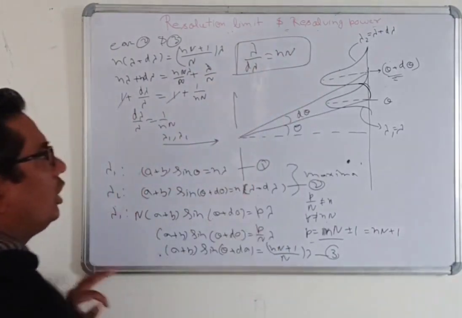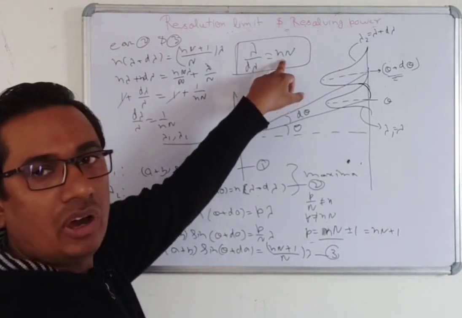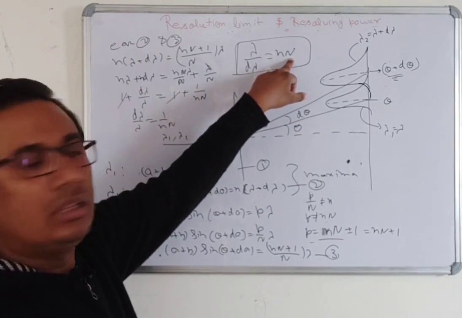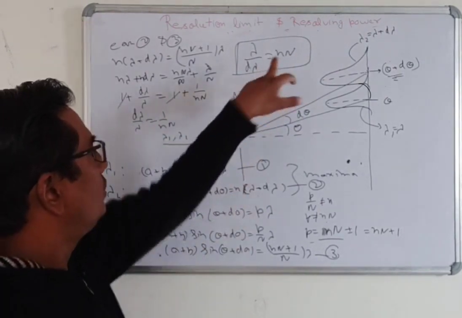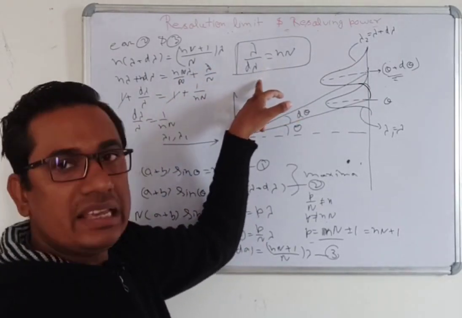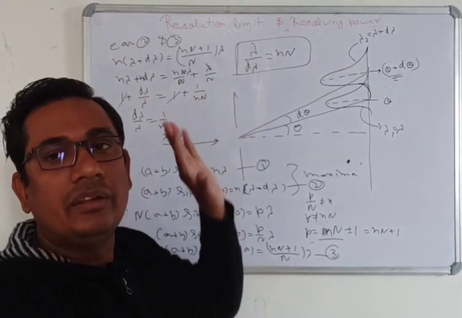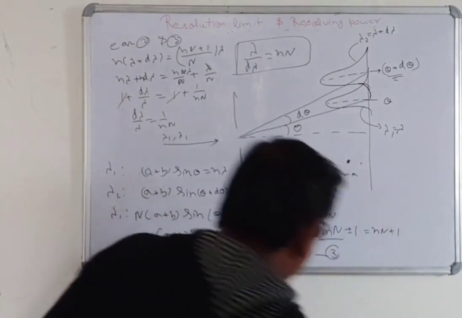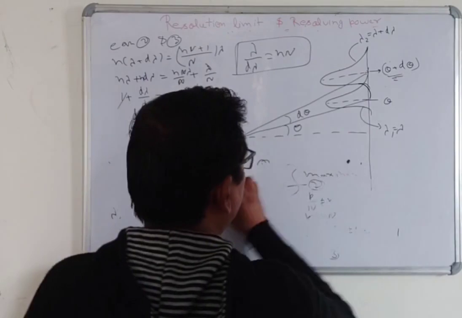It is known as the Rayleigh power of the grating, where small n is the order and capital N is the number of slits, or we can say the number of lines in a grating. Now the definition of the Rayleigh power of the grating is the ratio of the wavelength to the difference between the wavelengths. And also we can write the Rayleigh power of the grating in another form, like that.